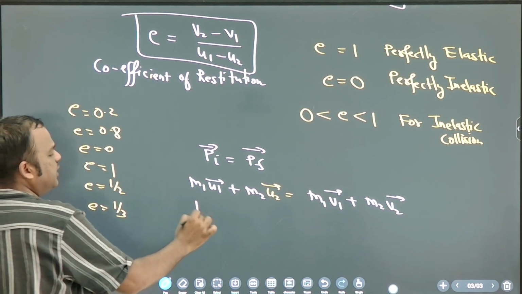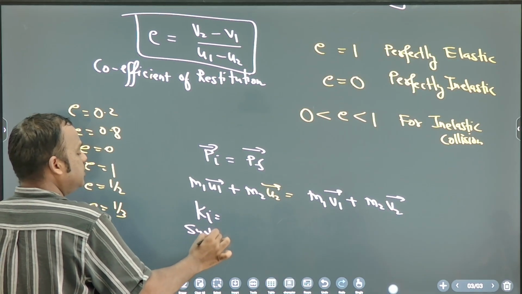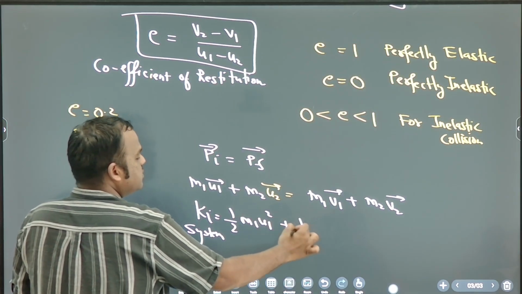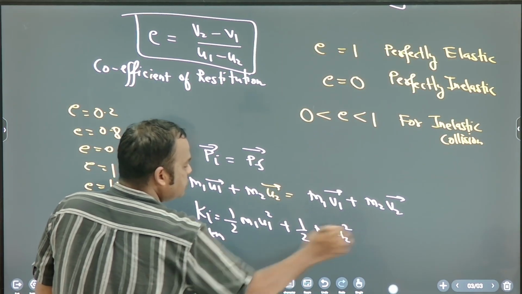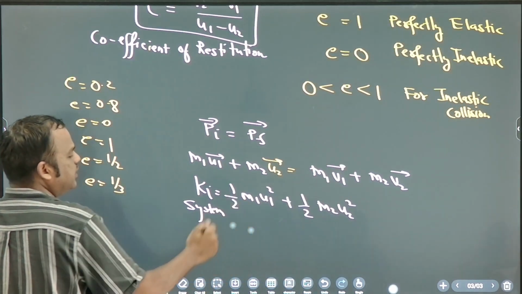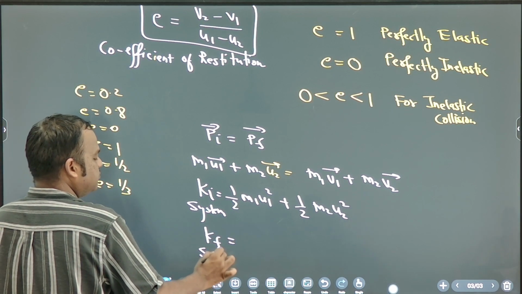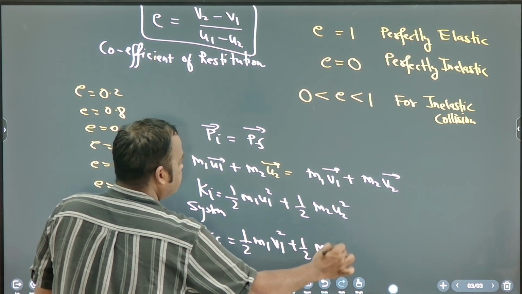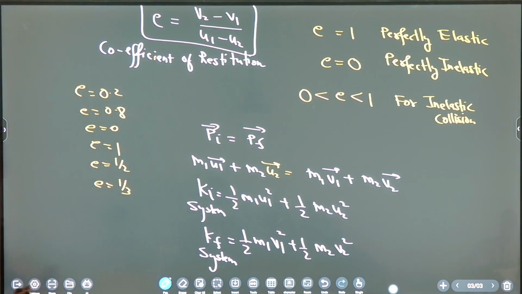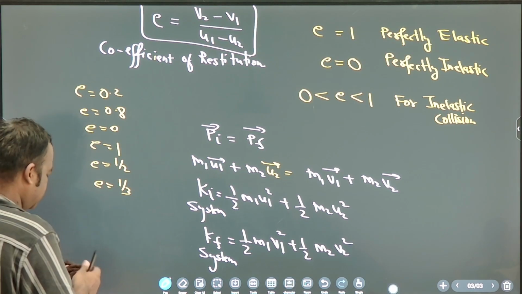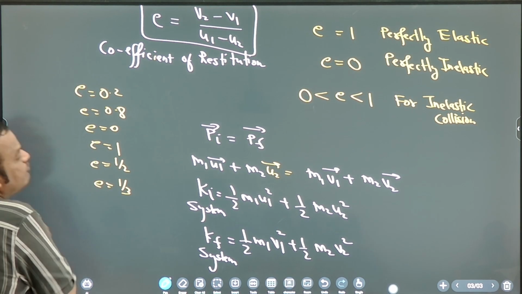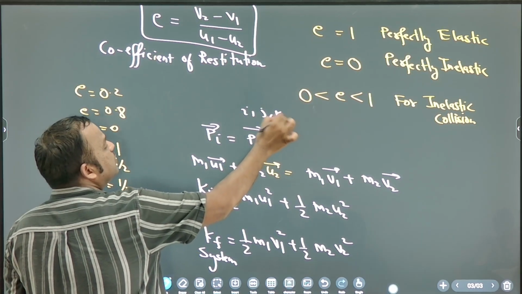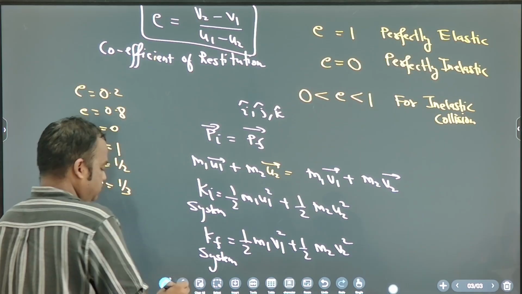And what is the initial kinetic energy of the system? That you already know, we have written: half M1 U1 square plus half M2 U2 square. And what is the final kinetic energy of the system? Half M1 V1 square plus half M2 V2 square. This is the final kinetic energy. Okay, clear? Remember this. Momentum is a vector. Remember, momentum is a vector. So sometimes we will have to consider I cap, J cap also later.